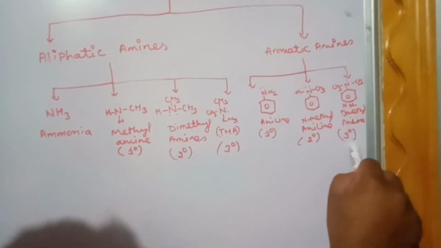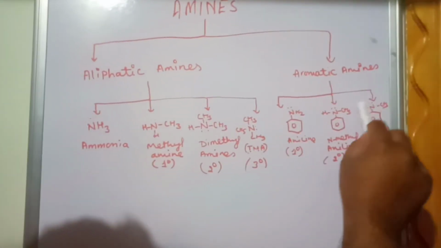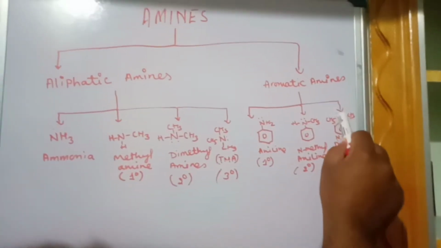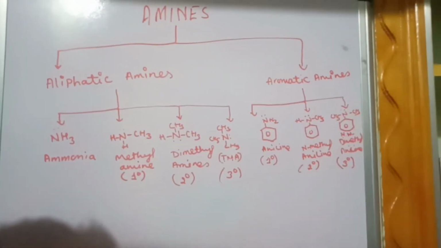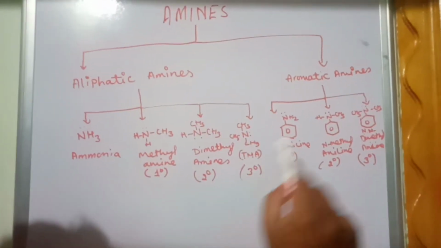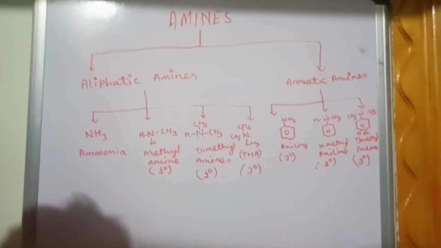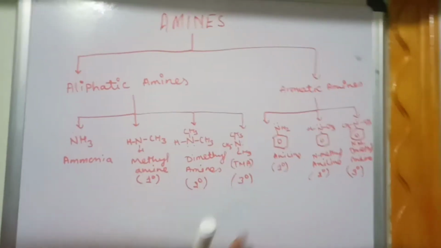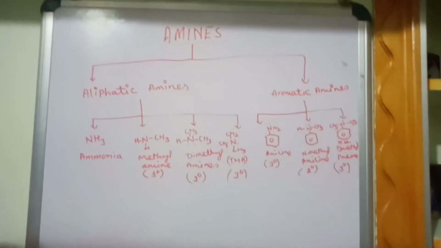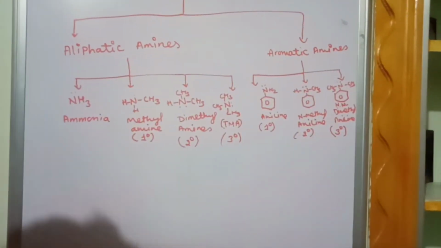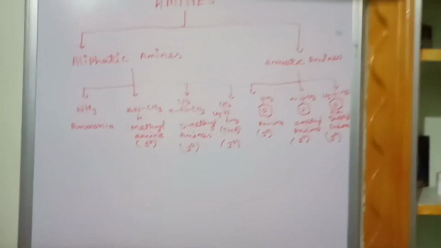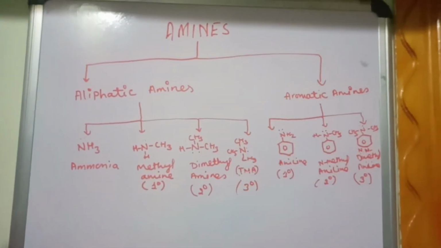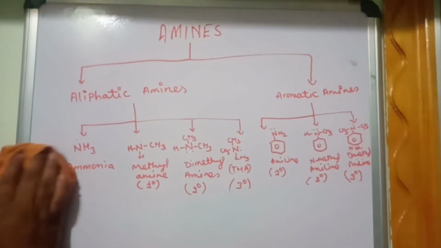And tertiary amine means the name is N,N-dimethyl aniline. N,N-dimethyl aniline means nitrogen is not attached with any hydrogen. I told you without hydrogen they are called tertiary amines. Even in the aliphatic amines there is primary, secondary, tertiary, and the ammonia compound. In aromatic amines also there is primary, secondary and tertiary amines. Now we discuss aromatic amines, because in the syllabus they are mentioned as aromatic amines.